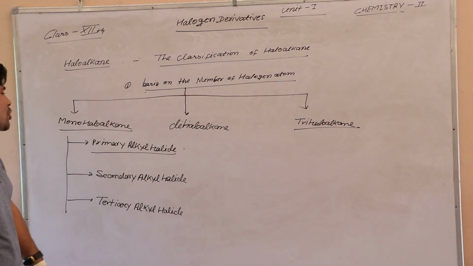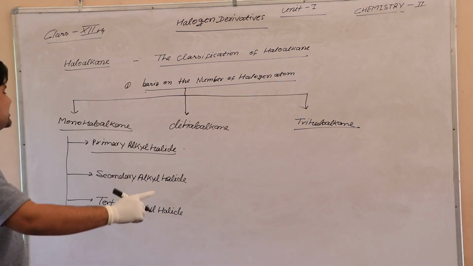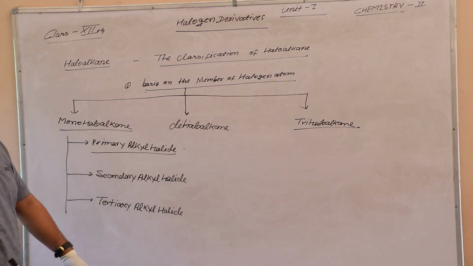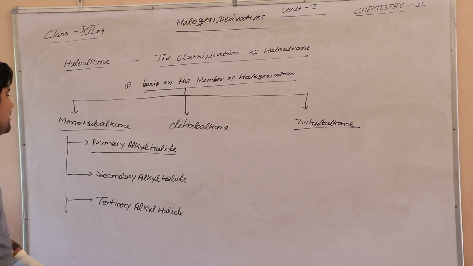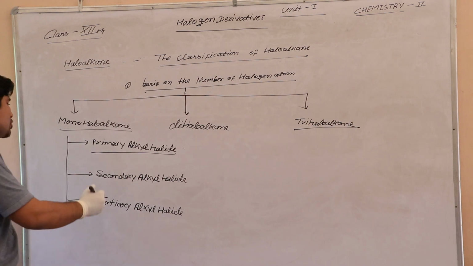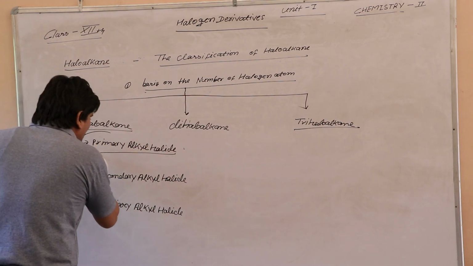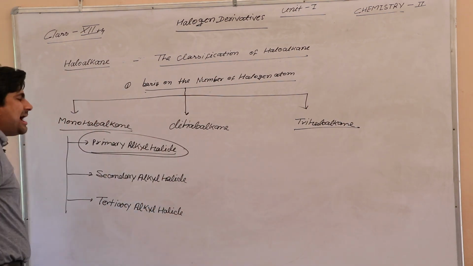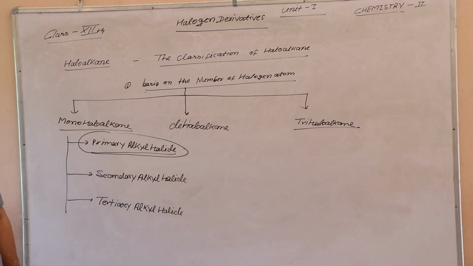And then monohaloalkane is classified in 3 types: first is primary alkyl halide, second is secondary alkyl halide, and third is tertiary alkyl halide. First of all, we will see about primary alkyl halide.